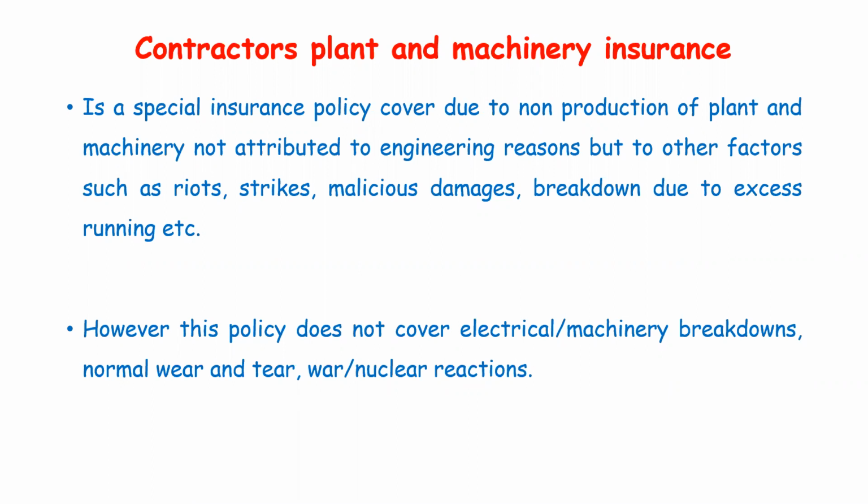Riots means lockdowns, and strikes can take place indefinitely in industry for various reasons. Malicious damage is intentionally done damage.